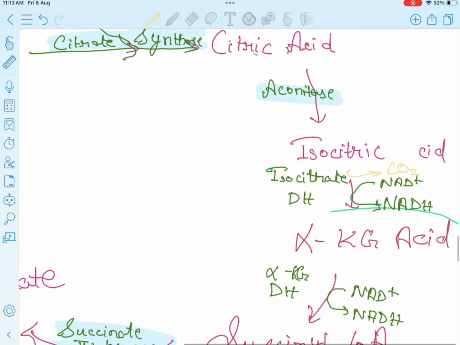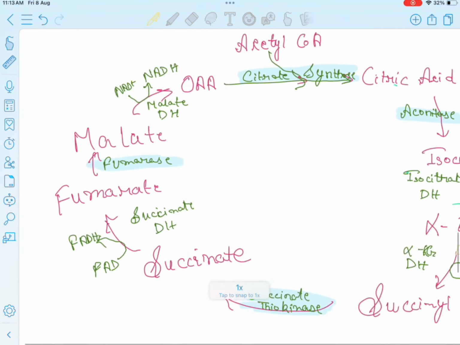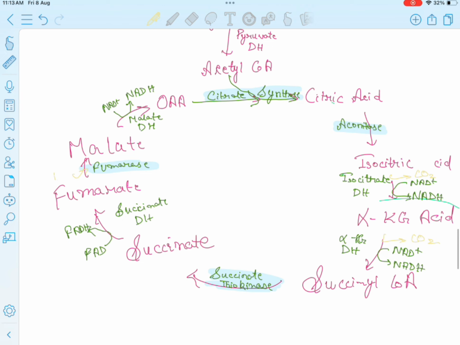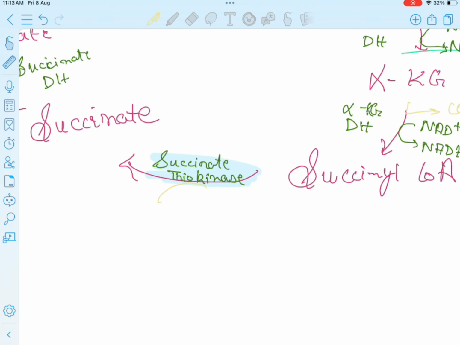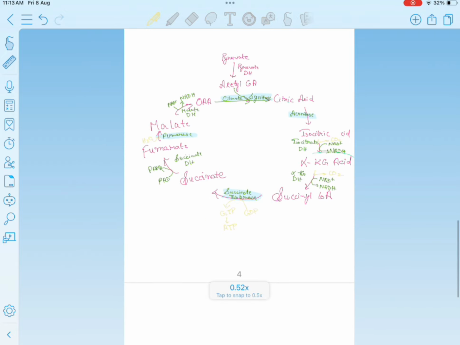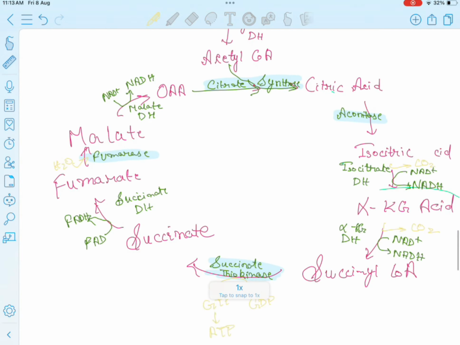Here CO2 is being liberated, and here too CO2 is being liberated, and H2O is being utilized here. And in the succinate thiokinase reaction, GDP is giving GTP, which ultimately will give ATP. Okay.